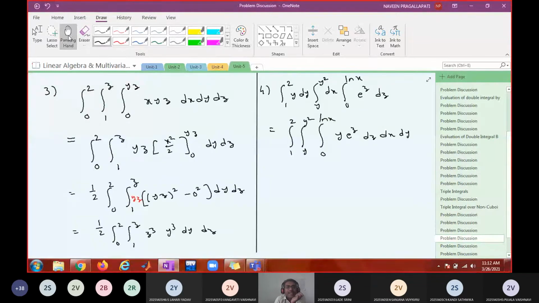Now integrate this. When you are integrating with respect to z, y is to be treated as constant. So integral 1 to 2, y to y square, integration of e power z is e power z itself, with limits from 0 to log x, dx dy.